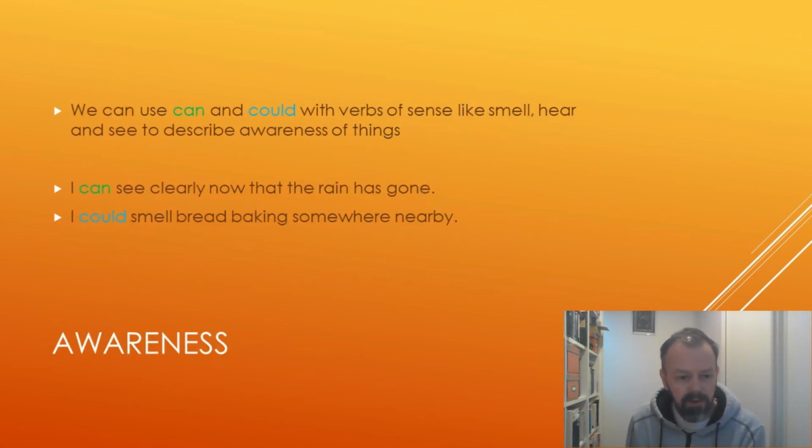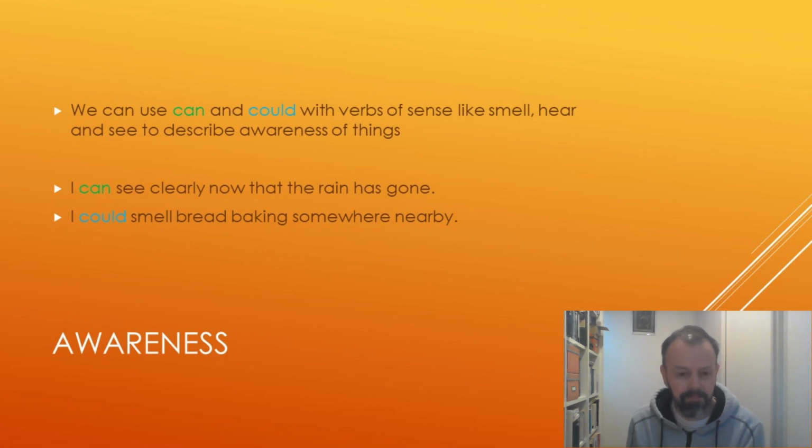Next we have awareness. This is one of the shortest parts of this usage. Awareness is related to the senses. As you know, we have 5 senses. Well, most normal people have 5 senses. Some people claim to have a 6th sense, but I don't really believe in that.